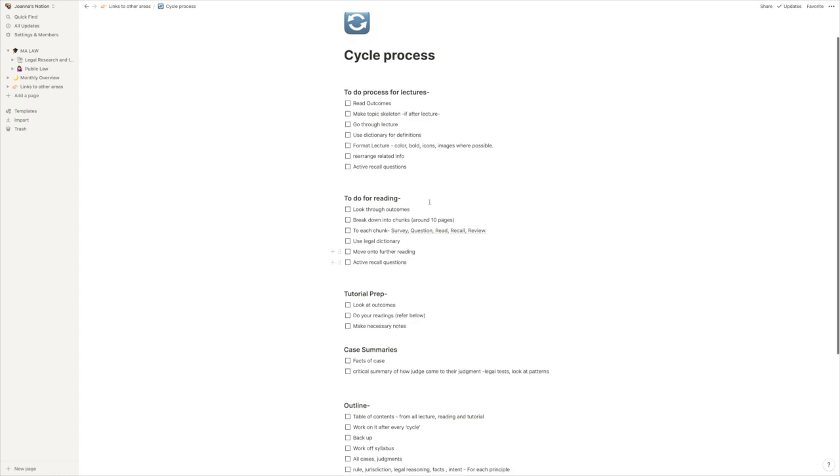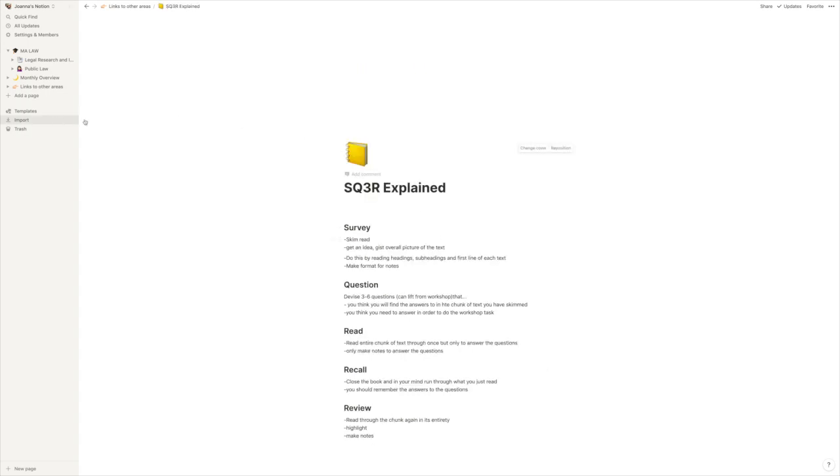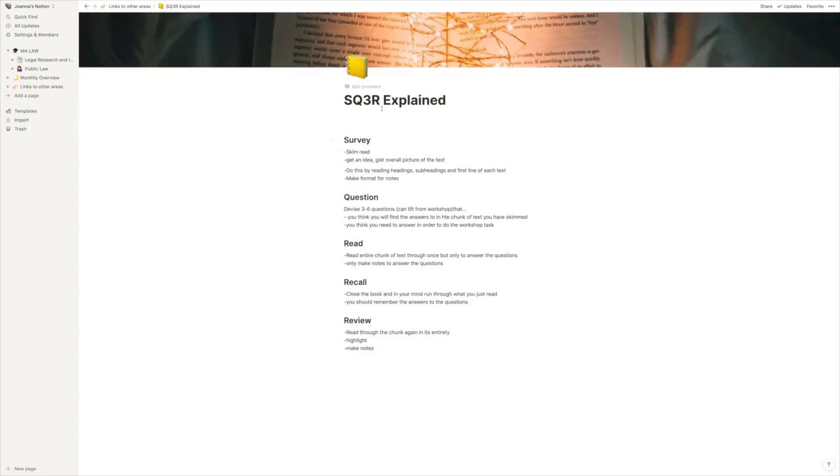So for the reading process, another interesting thing that I've made is that you might have heard of it as SQ3R. I've made that a hyperlink, so you can link to another page, and it explains the SQ3R. So it's survey, question, read, recall, review, which is another way of reading your books that essentially optimizes your understanding and recall of the books. So again, if that's something you're interested in, leave that down below.